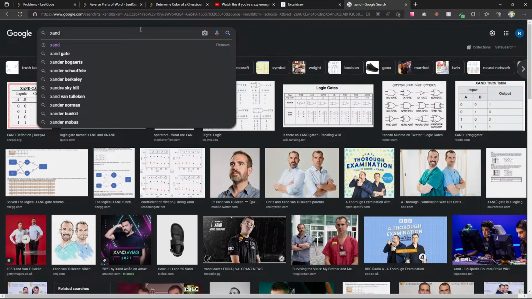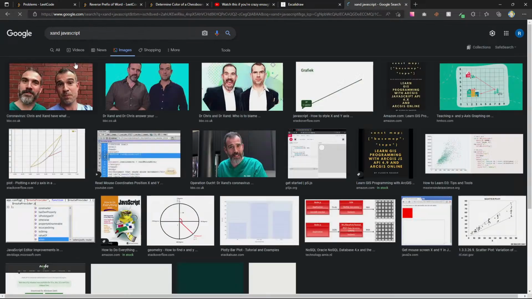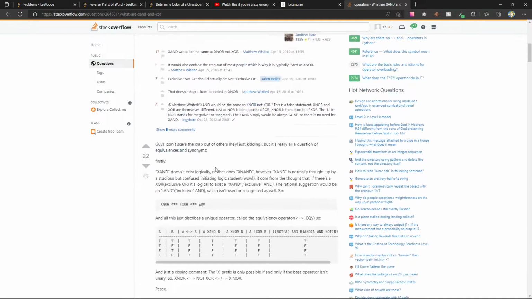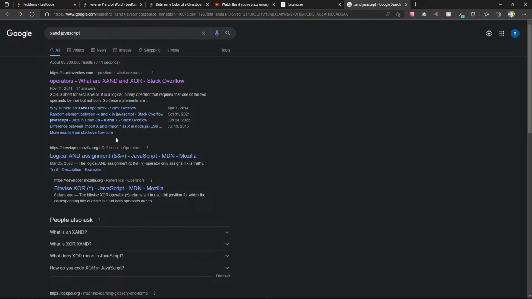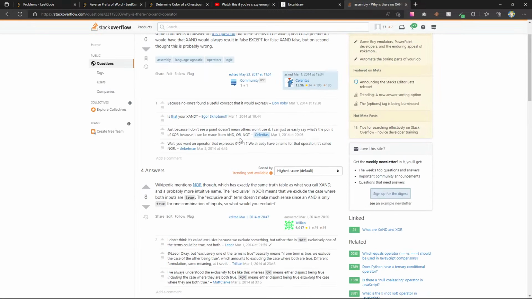So how do we do XNOR in JavaScript? XOR is exclusive OR. Is there a way to do like logical? Why is there no XNOR operator? Wikipedia mentions NOR though, which has exactly the same truth table as what you'd call XNOR. The exclusive in XOR means that we exclude the case where both inputs are true.